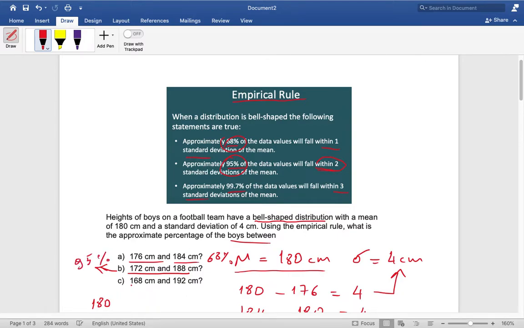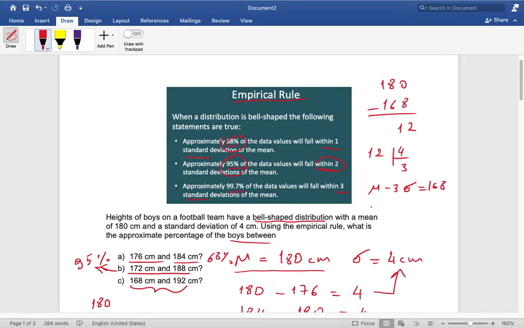Similarly, 168 and 192. For the mean value of 180, when I subtract the left number 168, I get 12, and 12 divided by the standard deviation 4 is 3. That means mu minus 3 standard deviations is 168.